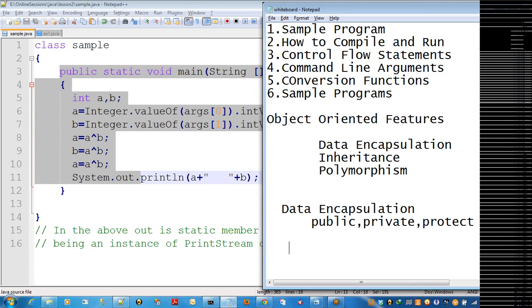Once again, data encapsulation is nothing but defining classes with a set of members and member functions. While working with it, you can use different access specifiers: public, private, and protected.